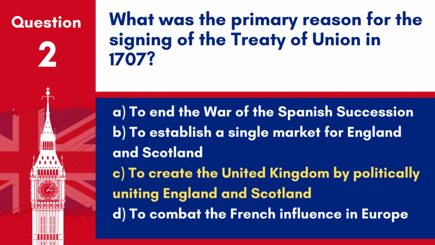Answer. C. To create the United Kingdom by politically uniting England and Scotland. The Treaty of Union in 1707 united the parliaments of England and Scotland, forming the United Kingdom of Great Britain.